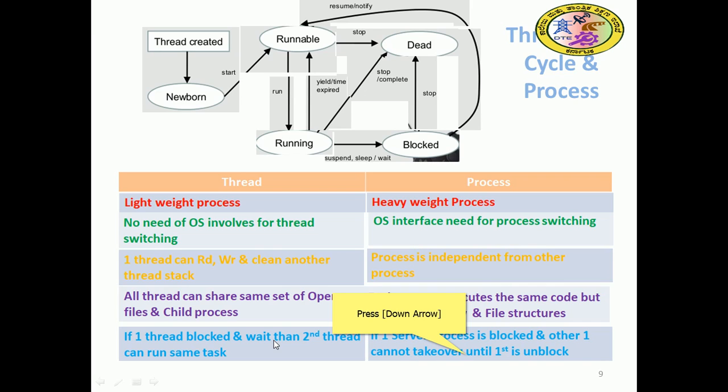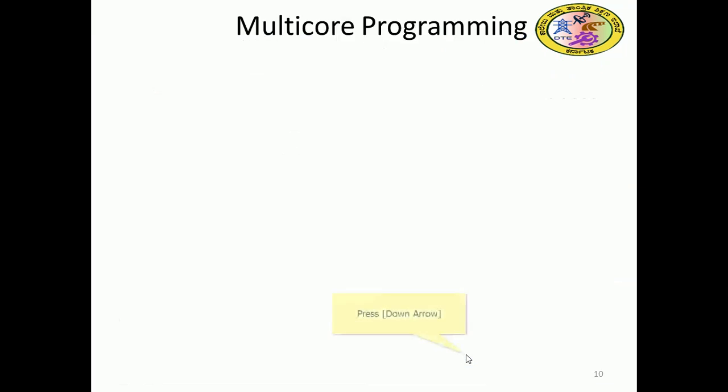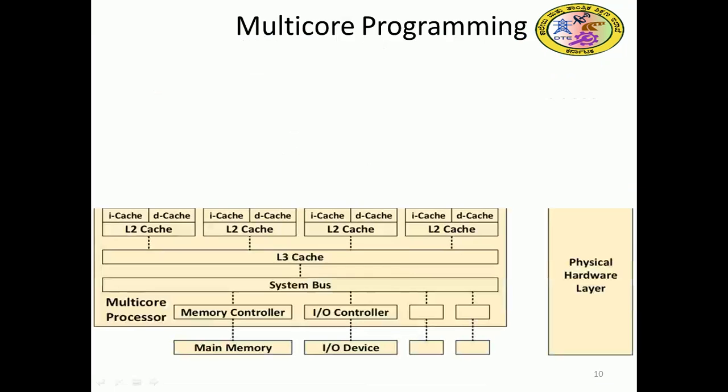So if one server process is blocked, the other cannot take over until the first one is unblocked, right? The first one has to be cleared, and only then can the second one take over, whereas in the thread case it will not be so, right? So that is the difference between thread and process. And also we see the thread process cycle. Obviously the thread uses fewer resources, while the process uses more resources.